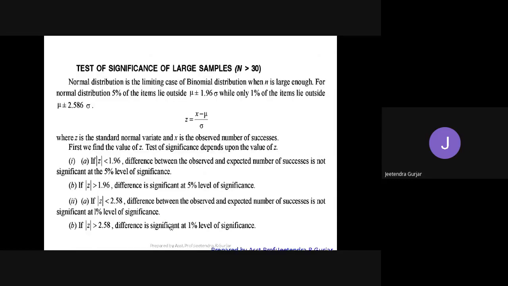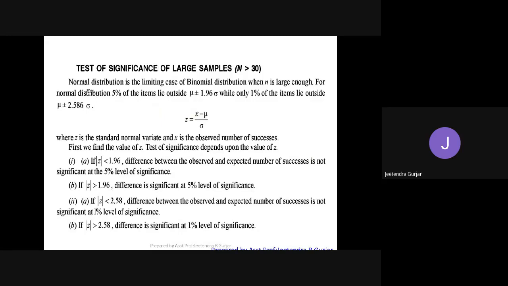So test of significance of large sample is done. If there is a large sample, we cannot go for the different types of distribution. Only the binomial distribution is very important for large sampling. This was already done in the previous semester also. We have seen the binomial distribution was large enough to calculate the distribution, and you can see 5% of the area lies outside.